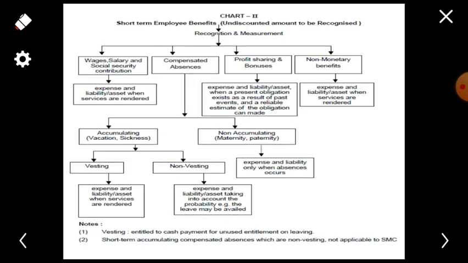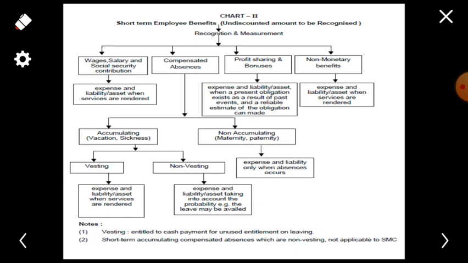So here, this chart is particularly made for short-term benefits which are given to the employee. And these benefits are how they are recognized as per the accounting standard and how you can measure the quantum of that particular benefit to the employee and how to record it in the books of account of an employer, we can see in this slide.